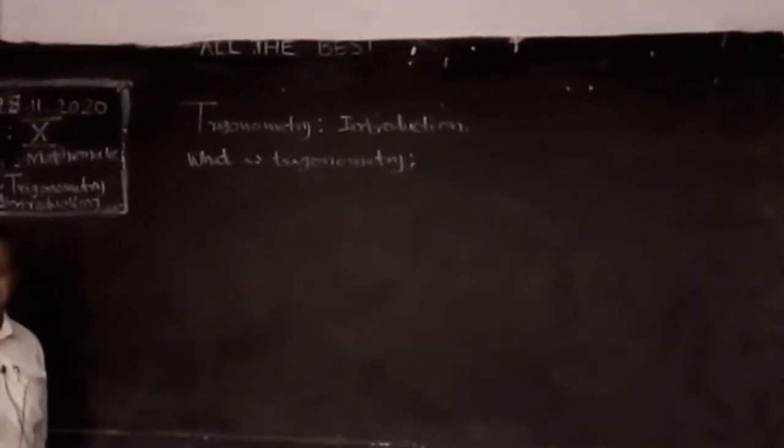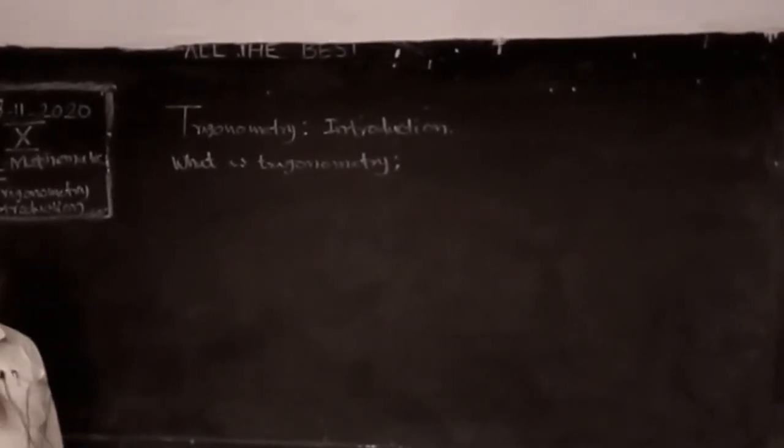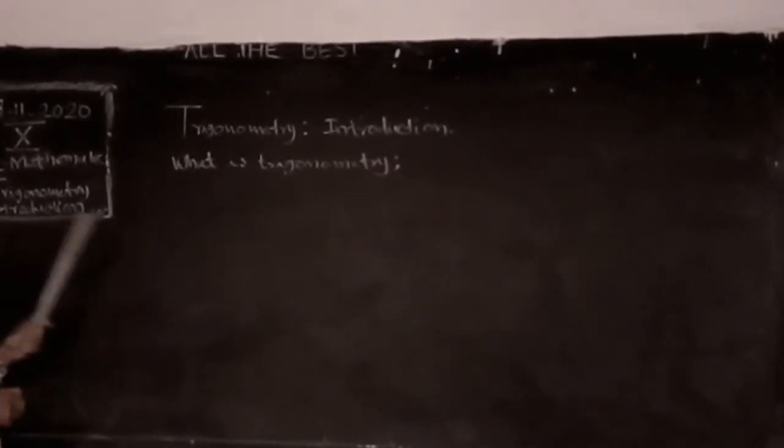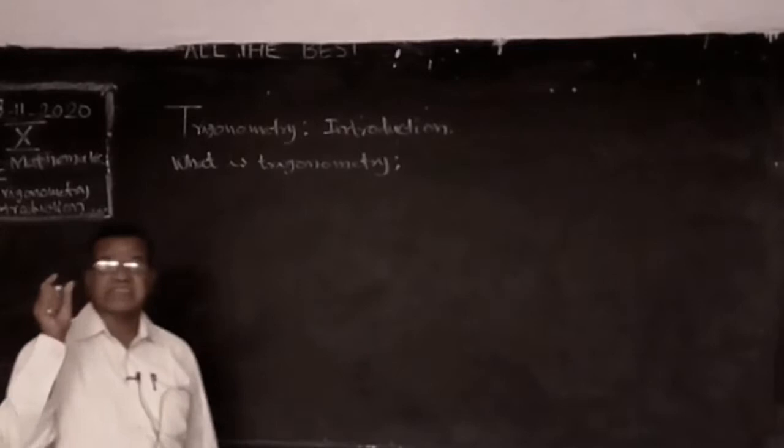Yesterday we did problems on coordinate geometry and we completed the chapter. Every problem I explained in detail. So formula wise exercises are given.